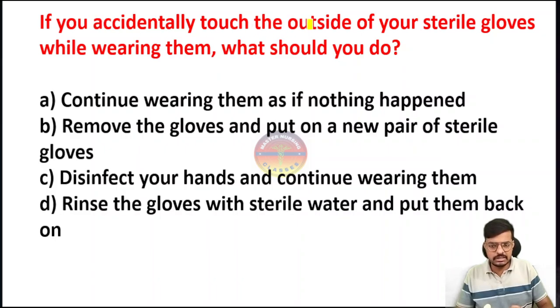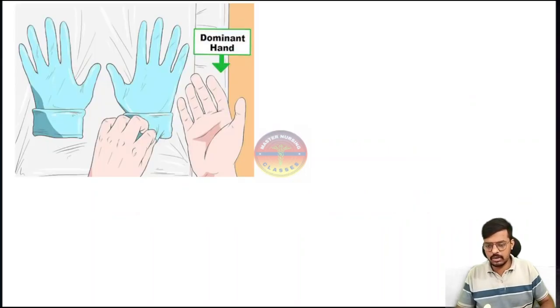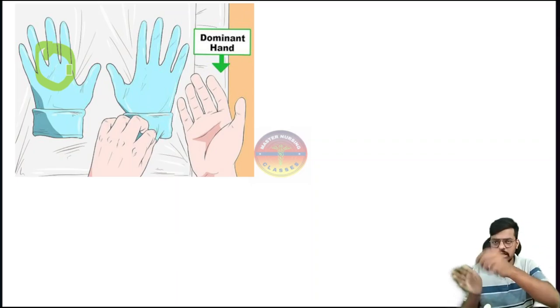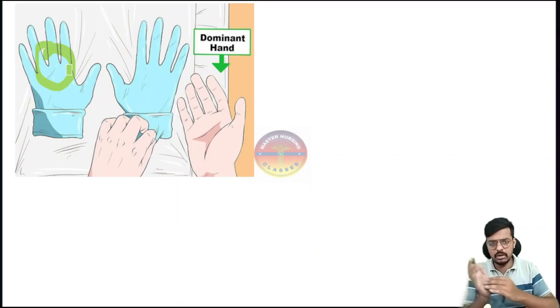If you accidentally touch the outside of your sterile gloves, while wearing the sterile gloves we should not touch the outside part. The outside part is the completely sterile one. With that gloved hand only, we have to do some sterile procedures or some sterile surgeries. So if I accidentally touch that with my bare hand, what do I have to do?